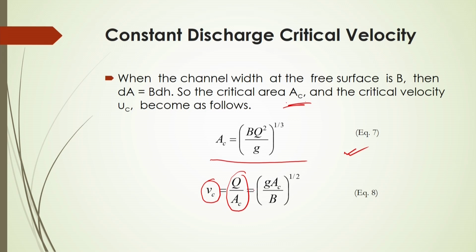So, if you substitute this critical cross-sectional area here, you can obtain (g AC by B) to the power 1 by 2. From this equation you can calculate the critical velocity and the critical cross-sectional area respectively. From these two equations we can easily calculate the minimum energy required for the change of velocity from this channel to its discharge point from a certain weir gate.